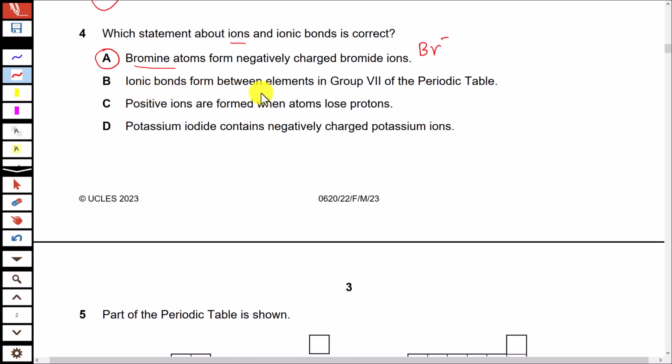Look at option B. Ionic bonds form between elements in group 7 of the periodic table. All elements in group number 7 are non-metals, and the bonding between non-metallic elements is covalent, not ionic. Option C, positive ions are formed when atoms lose protons. No, positive ions are formed when atoms lose electrons. And option D, potassium iodide contains negatively charged potassium ions. No, potassium ions are positively charged.